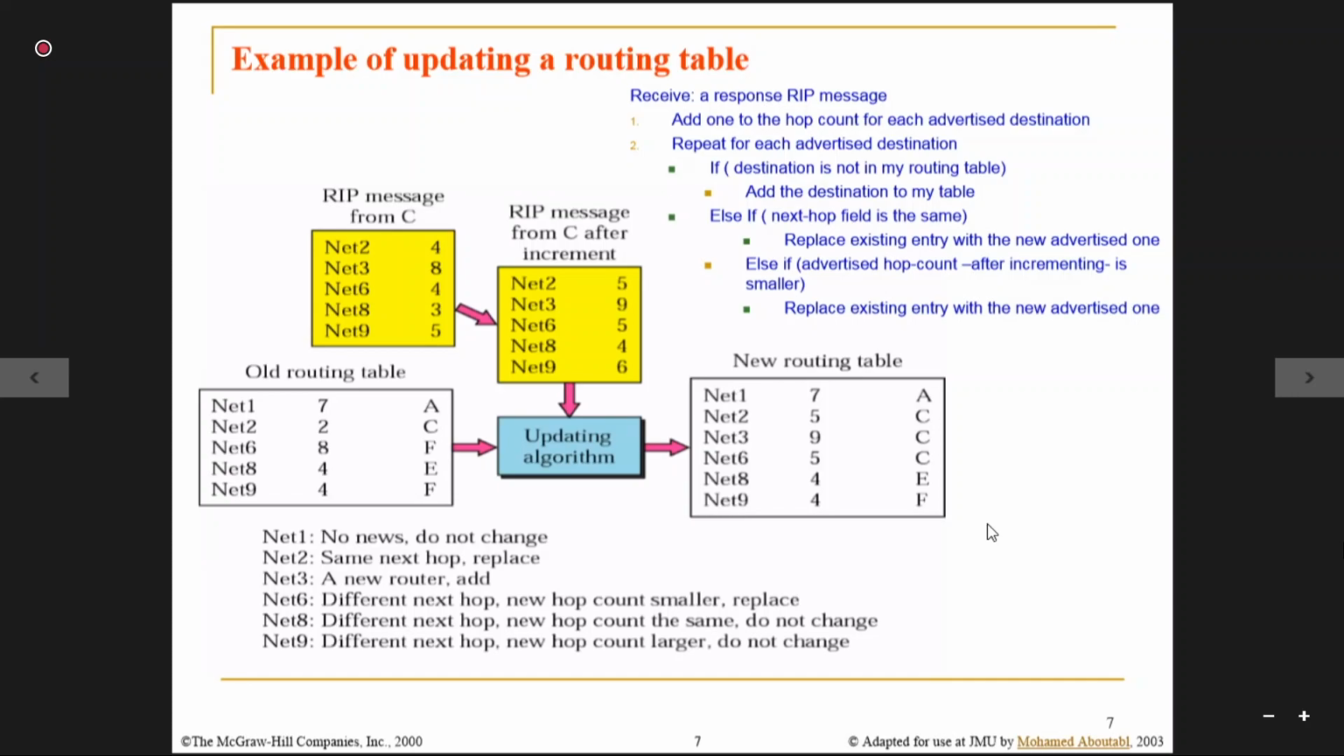So this is all about the Routing Information Protocol, RIP. This is the way the routes are going to converge, and the final routing table is prepared based on the advertisements received from the neighbors.